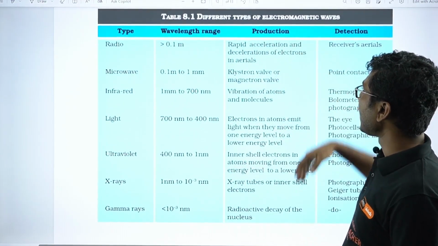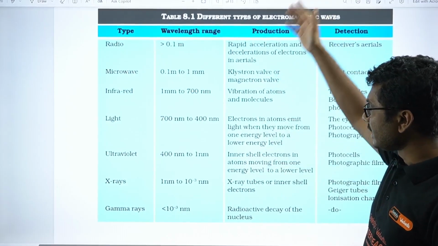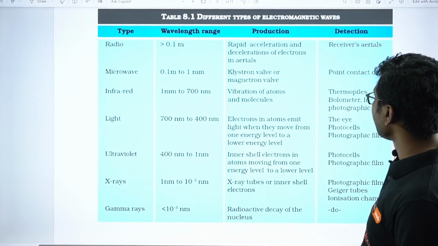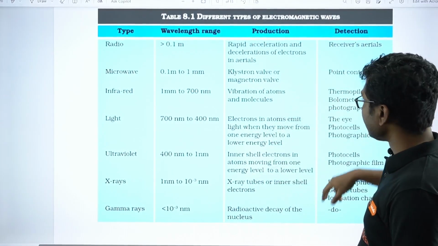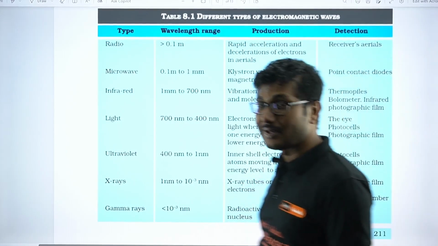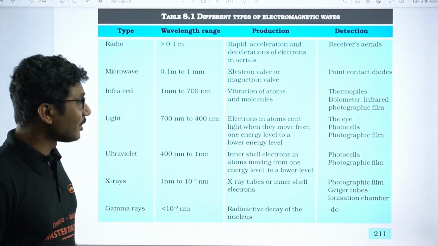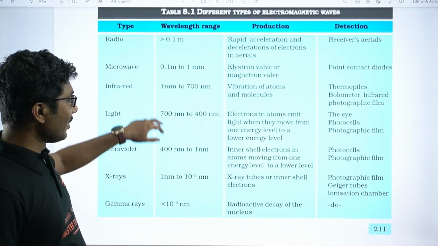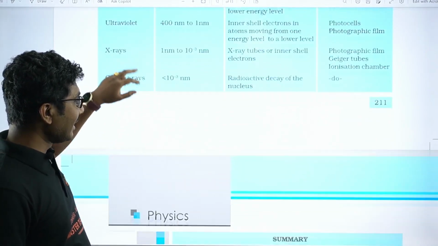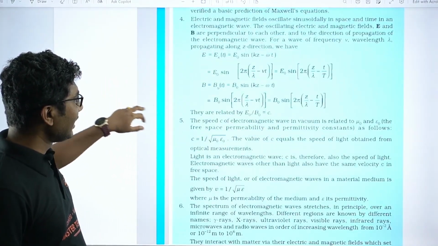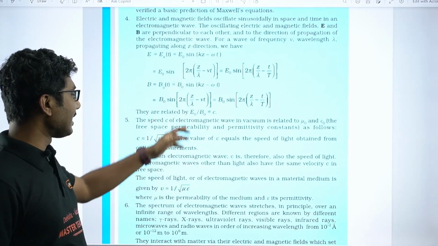Now, different types of electromagnetic waves. There is a table of all the waves and their detection, their production, etc. I would have liked it if they had given applications as well, because that is the question that you see in your exam, right? Now you can read the summary.